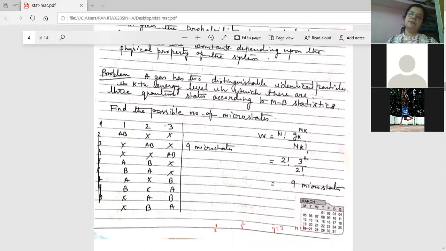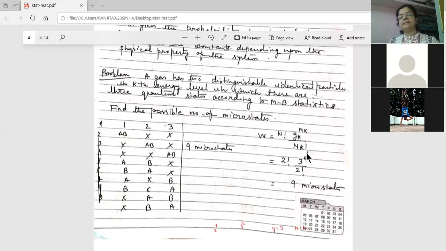So remember the formula: W equals gk to the power nk, because the maximum probability is there, you will not get any other state, and the total number of particles n will be your nk. So these two cancel and only gk to the power nk remains.